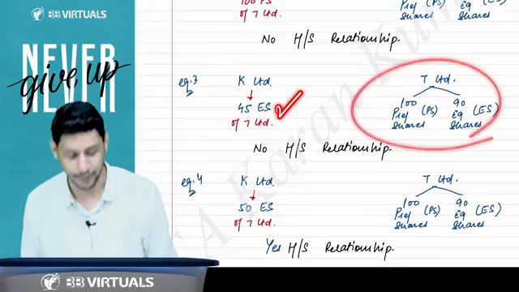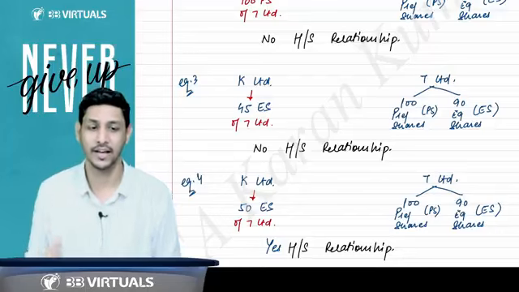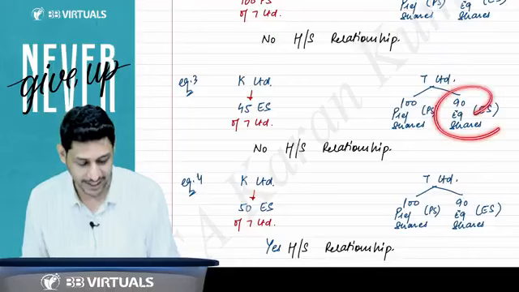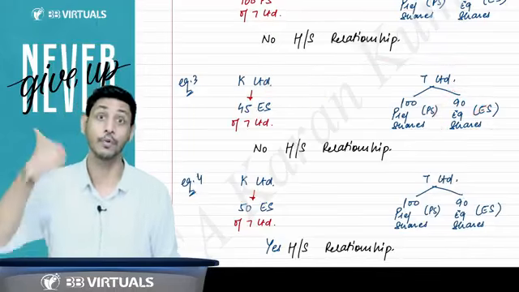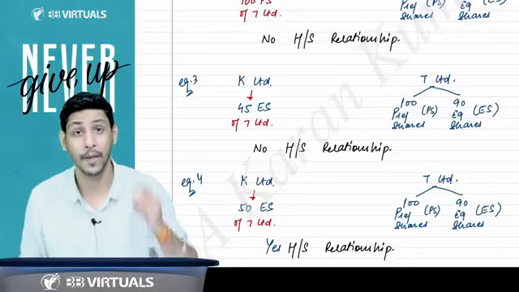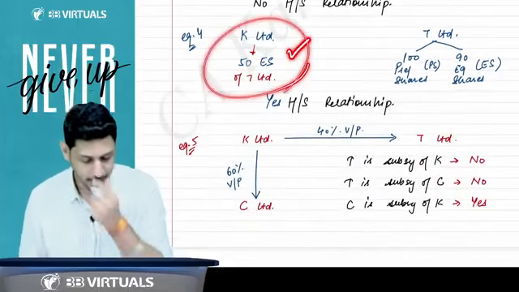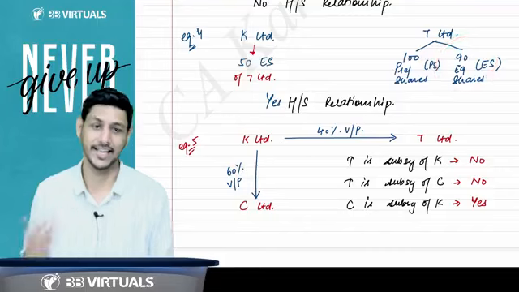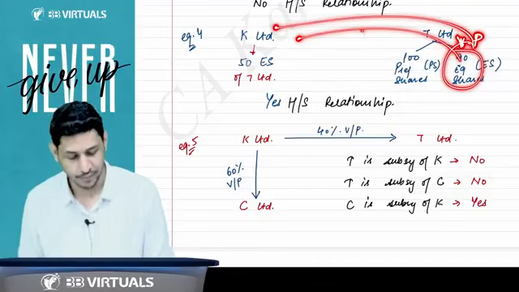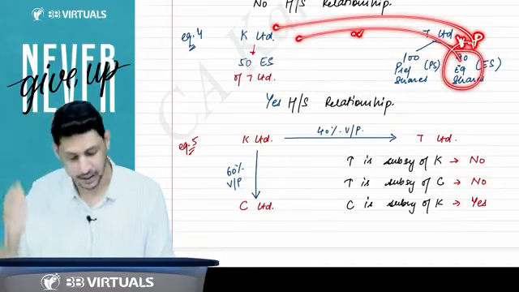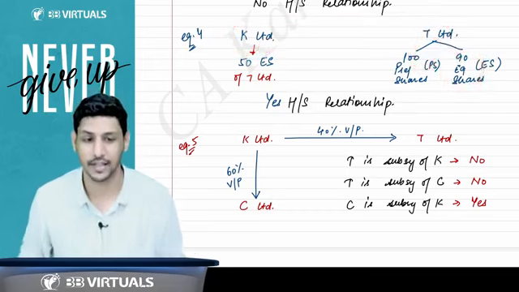Sir, here you are holding 45 equity shares. So is there a holding subsidiary relationship? No, because there are 90 equity shares and you are holding exactly 50%. You have to hold more than 50%, then it will be considered a holding subsidiary relationship. Here you are having 50 equity shares out of those 90, which carry voting power. Now you have more than 50% voting power in that company. So K Limited will become the holding company and T Limited will become the subsidiary company.